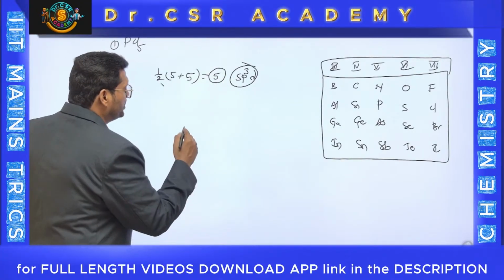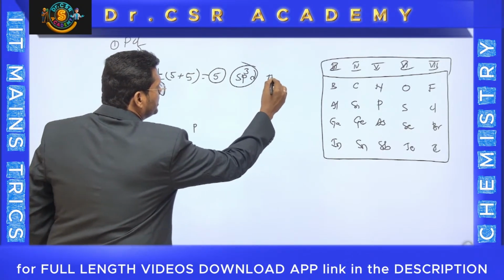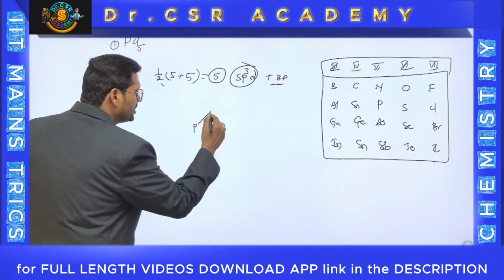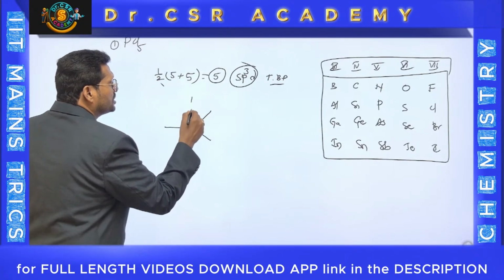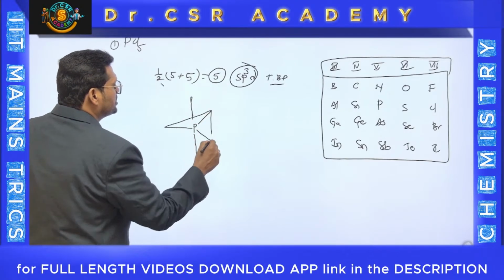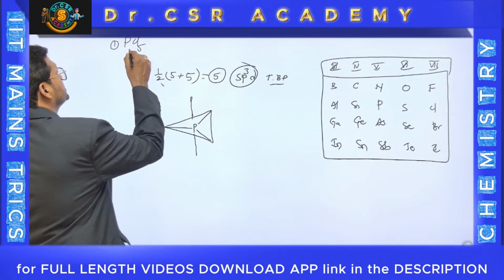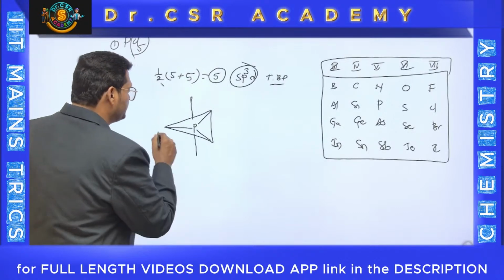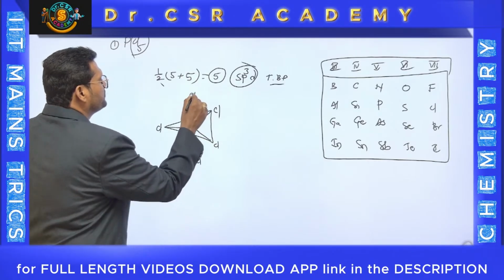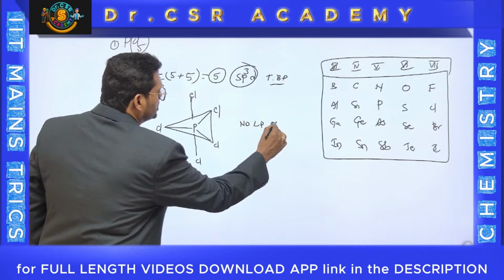Interesting thing is, immediately you should draw this shape. You have to draw trigonal bipyramidal, TBP. Trigonal means 3 on the same plane, 1 on top, 1 down. It is axial, and this is also axial. So this is called trigonal bipyramidal. As bond pairs are 5 and atoms are also 5, there is no lone pair. Therefore, you can keep all the atoms as chlorine. This is the way: 3, 4 and 5. Simply, no lone pair on the central atom.